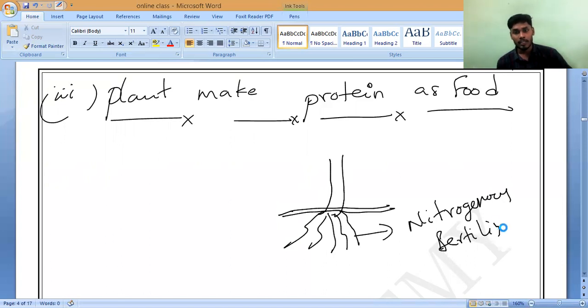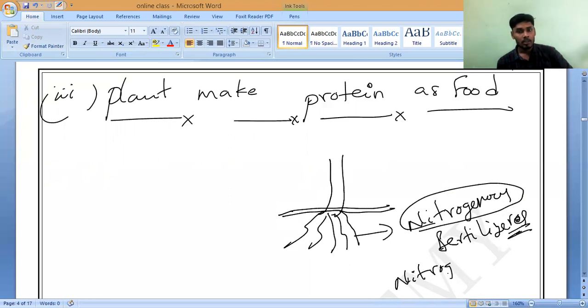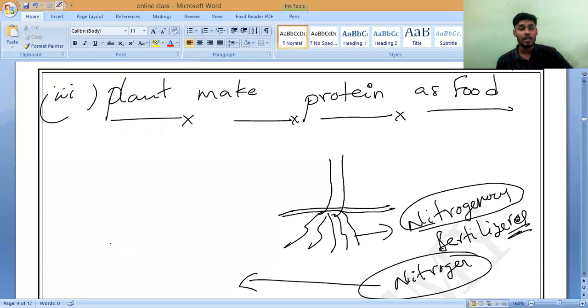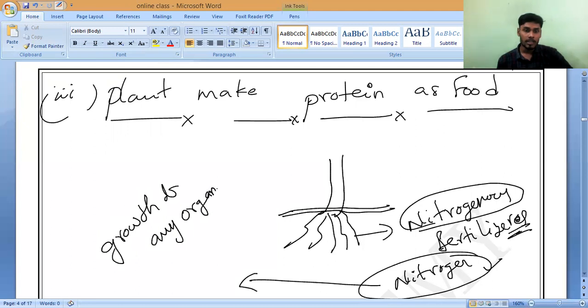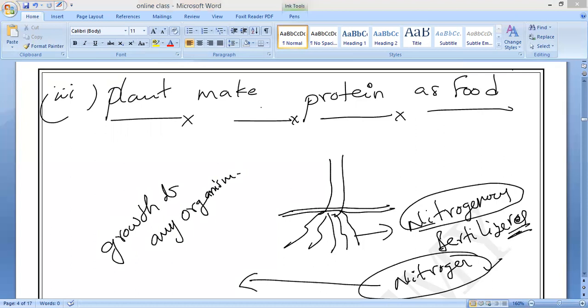So these fertilizers contain what? Nitrogen. Nitrogen is the most important element for the growth of any organism. The growth of any organism. The most important element is what? Nitrogen.